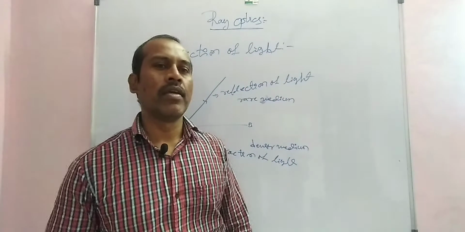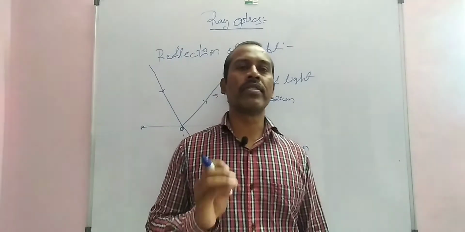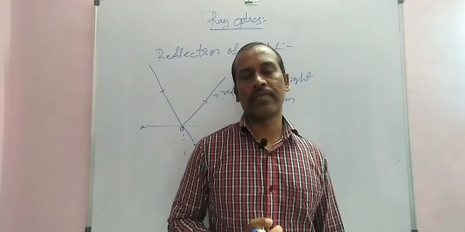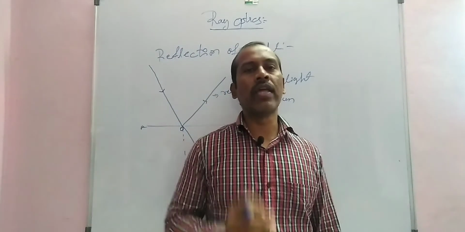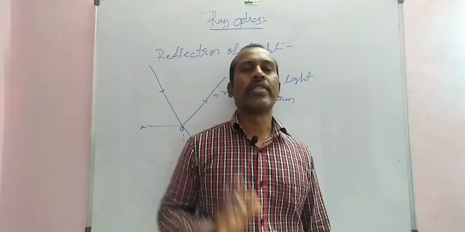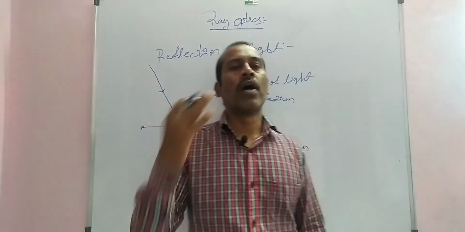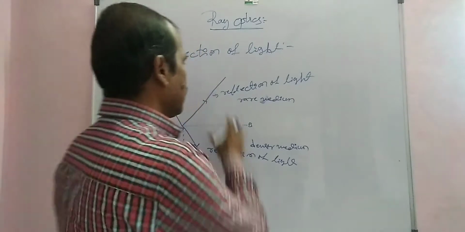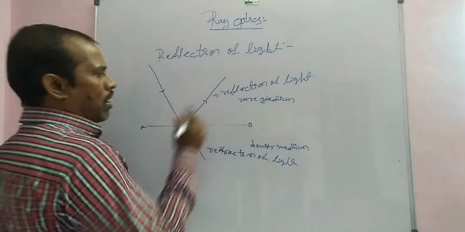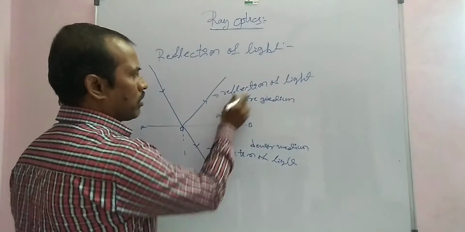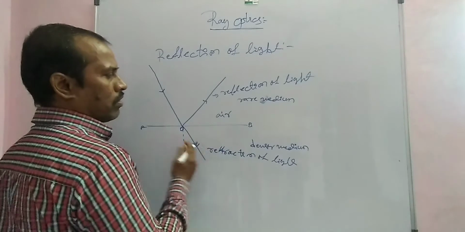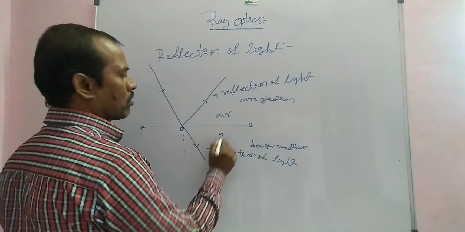Frequency is always constant, but wavelength and velocity both change from one medium to another medium. For example, these two media: the rarer medium is air and the denser medium is, for example, glass.